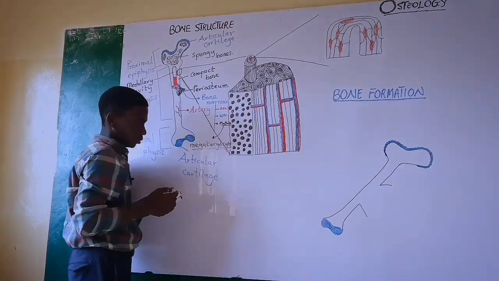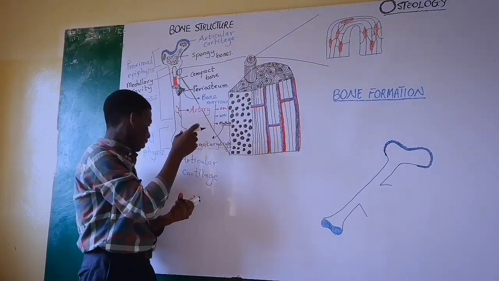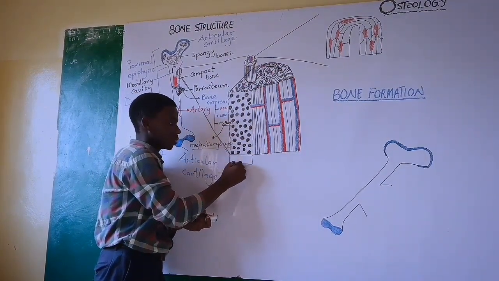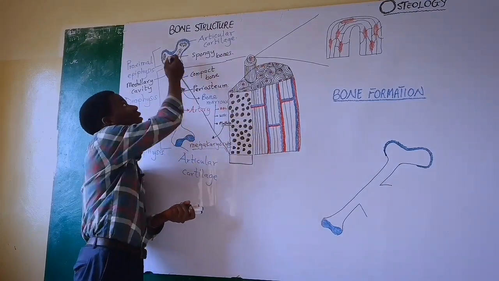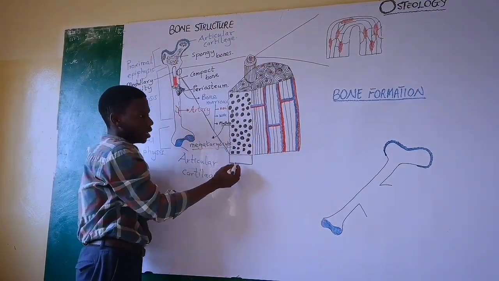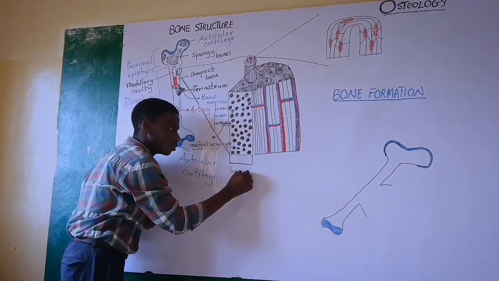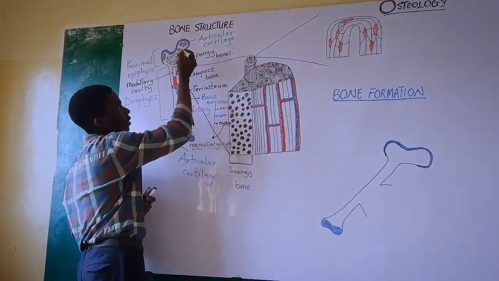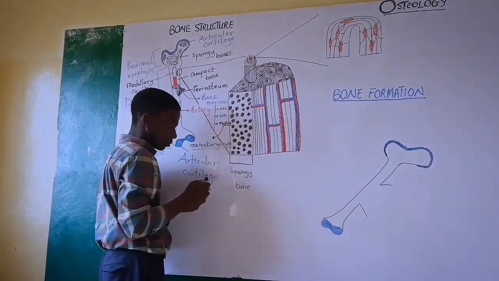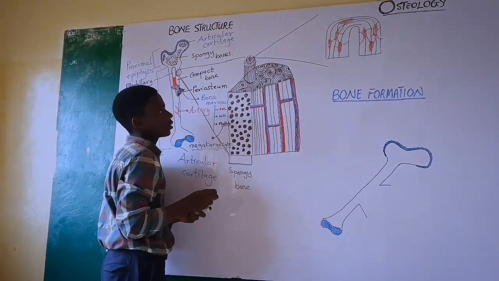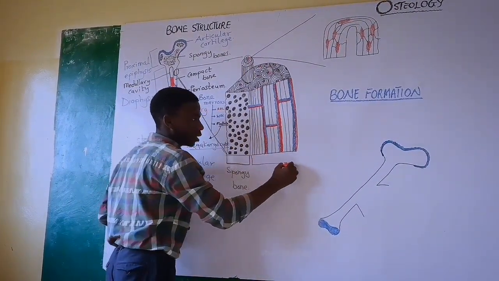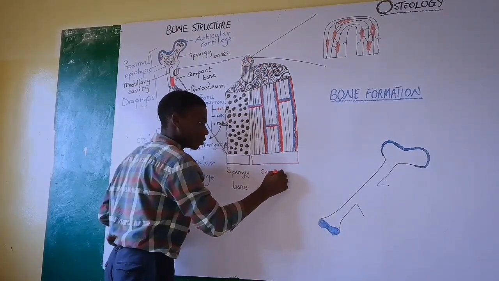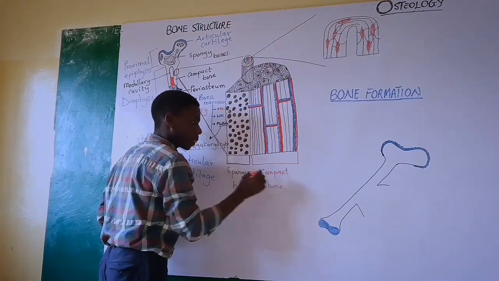So let's look at the parts we can see over here. What are the things that you can find in the compact bone? First of all, this part of the bone that you see over here is the spongy bone, meaning this dot that I've made over here is the same thing I've made over here. And behind the spongy bone is the white layer called the compact bone. By this part, you can see some things in it, and we're going to talk about them a bit more later. From here to here is the compact bone.